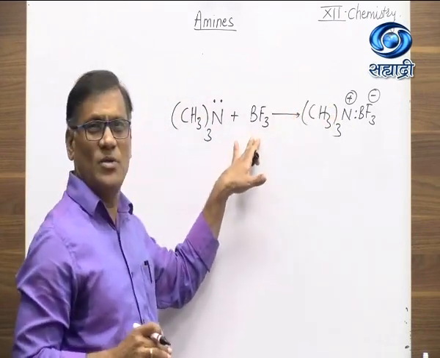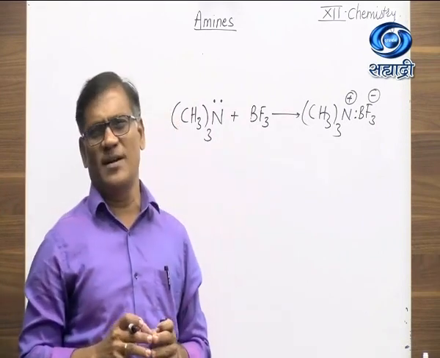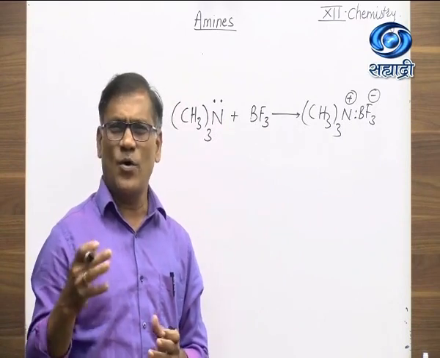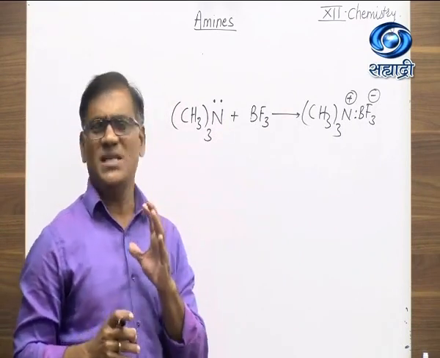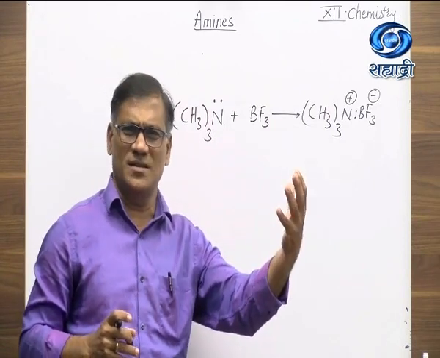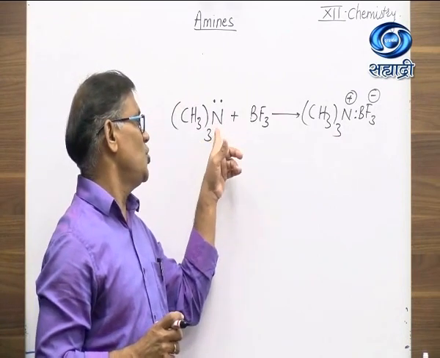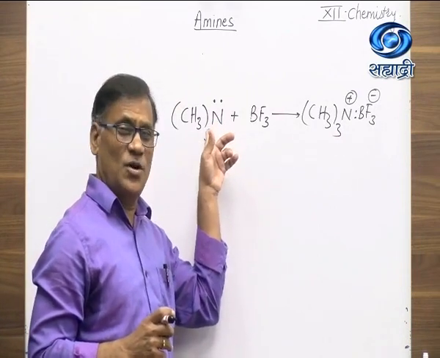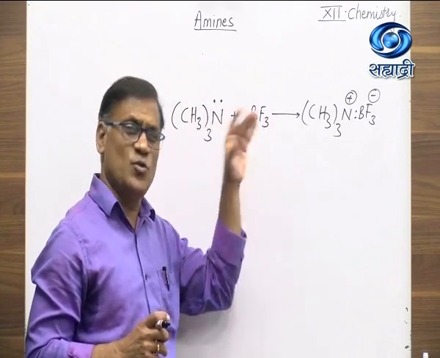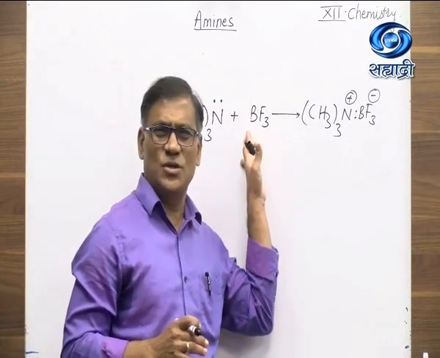So first important aspect you have to write regarding proving the basicity of amines is that according to the Lewis theory, base is a substance which donates lone pair of electrons to other species. Now here in trimethylamine, nitrogen contains lone pair of electrons which are donated to the electron deficient boron trifluoride. So according to the Lewis theory, amines are basic in nature.